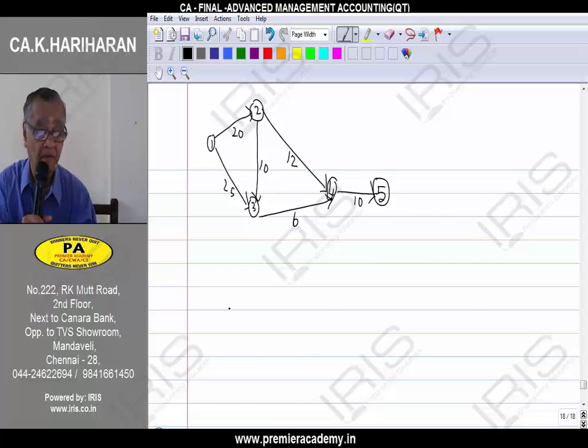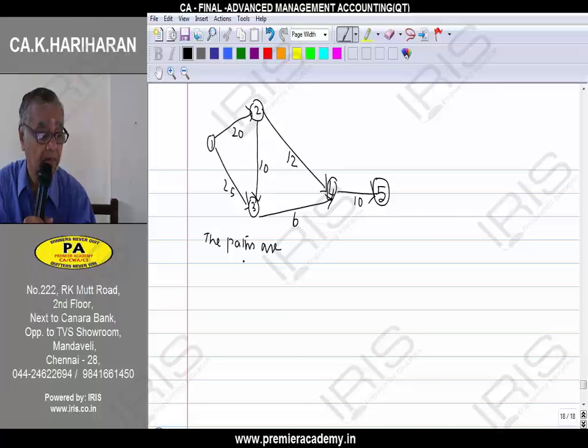Now we want to find out the critical path and the project duration. For that we write down the various paths. A path is starting from the first point going to the final point in the direction of the arrows.